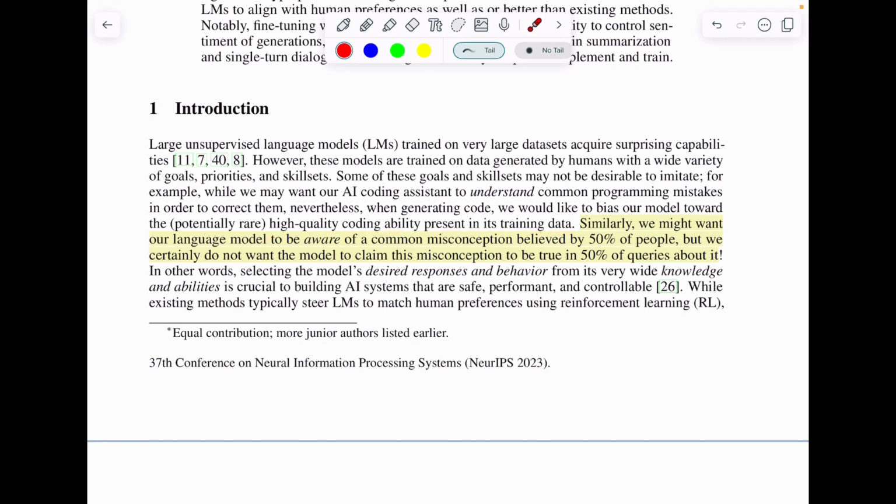Now because it has been trained on an instruction dataset that has been captured from the internet, for example from Stack Overflow or something of that sort, we want our model to be aware of common misconceptions which are believed by, let's say, more than 50% of the people, but in fact are incorrect.